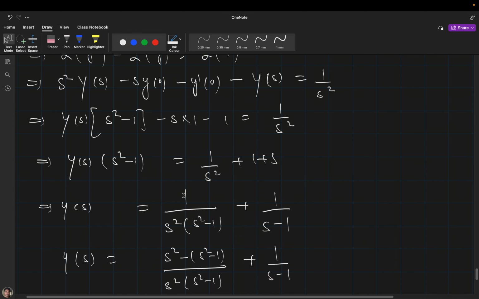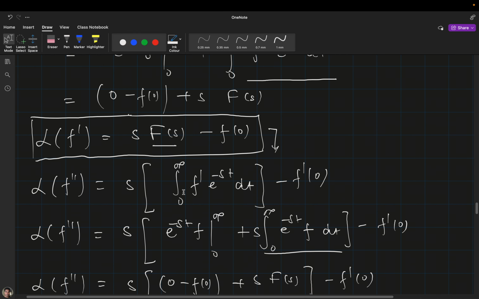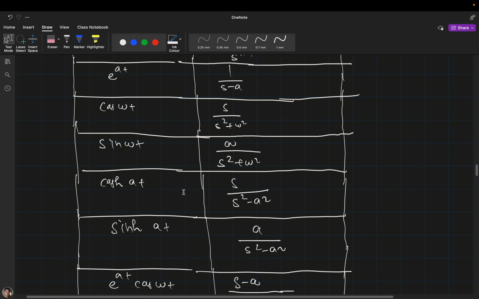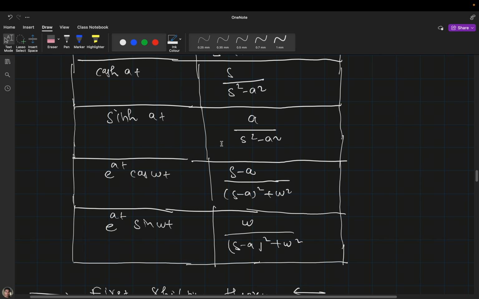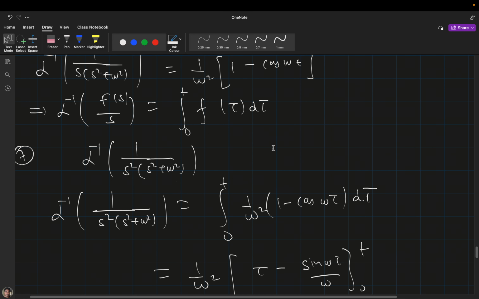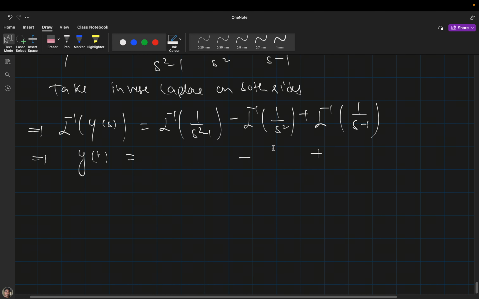I'll go to the hyperbolic sine function. You can see that it is a divided by s square minus a square, which means that in the place of a here it is 1. So this is nothing but sine hyperbolic t, and this will be 1 by t, and this will be e raised to the power minus t.